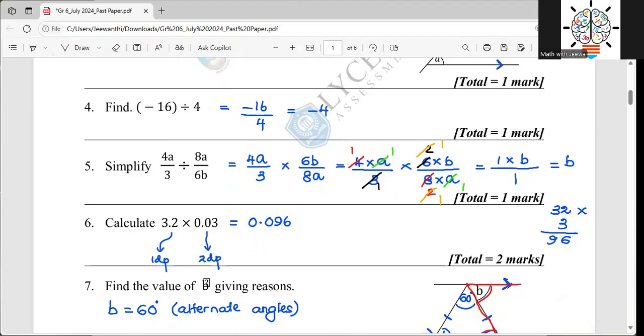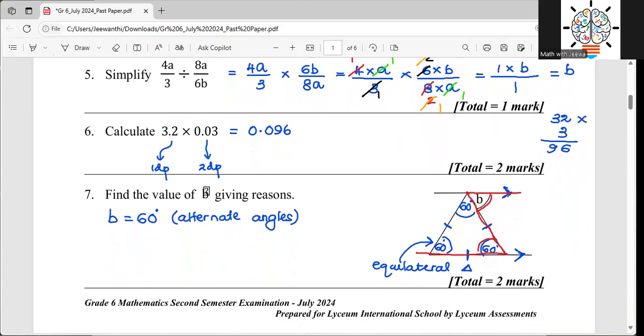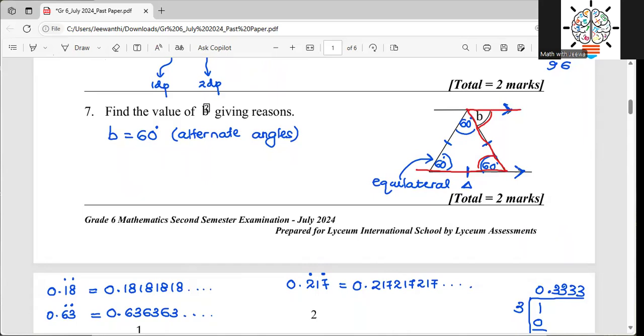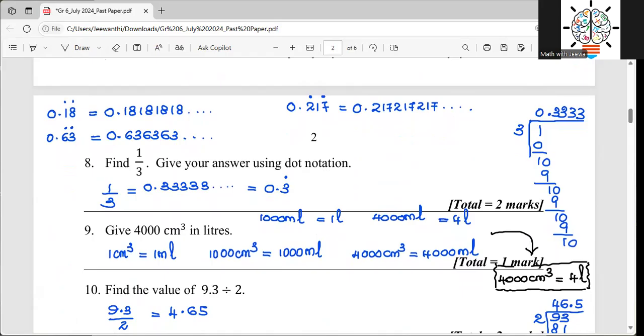So then the next one, question number 6, 32, 3 times 2, 6, 3 times 3, 9, 96, but I want to keep 3 decimal places. And here I can see an equilateral triangle. Each angle should be 60. And in the meantime, I can see the 2 parallel lines. And with those parallel lines, I can identify the alternate angles here. Therefore, it should be equal to 60. Right, so then 1 over 3, when I divide, it gives me 0.33333. So then the 3 is repeating or recurring.